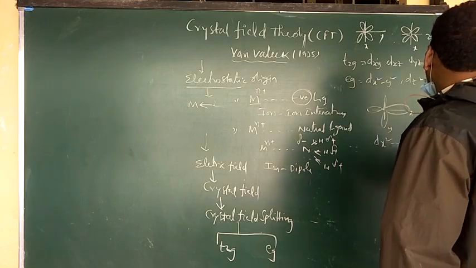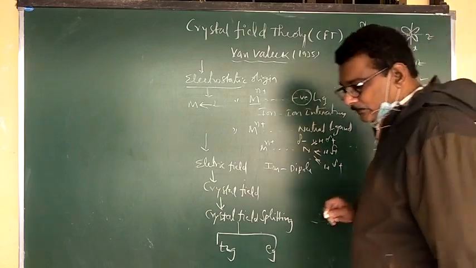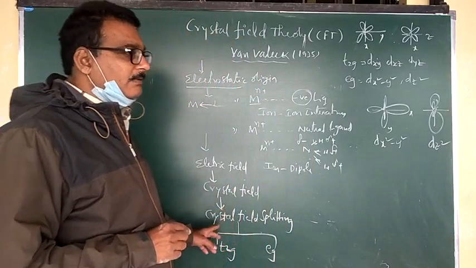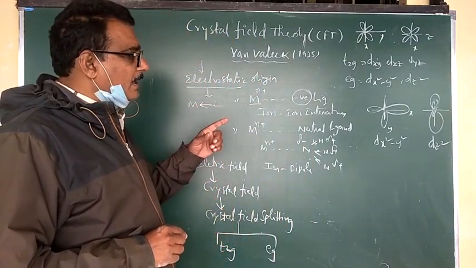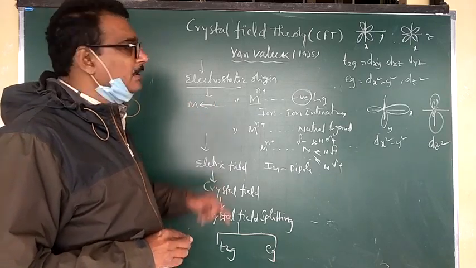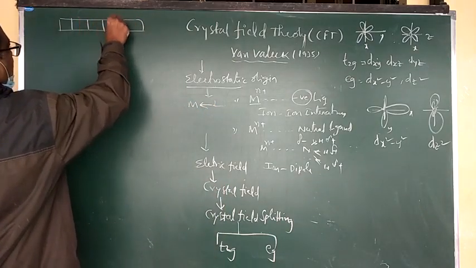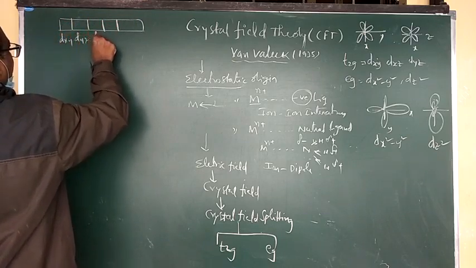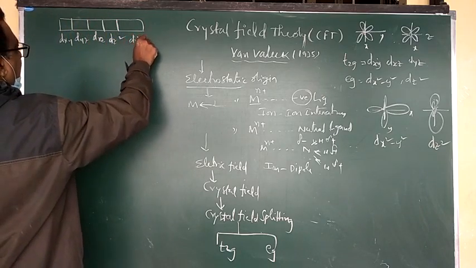Now d z square lies along the z axis. So d xy, d yz, d xz are between the axes, whereas d x square minus y square and d z square are on the axes. In the d orbital there are five subshells: d xy, d yz, d xz, d z square, d x square minus y square.